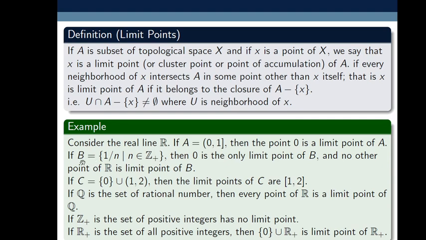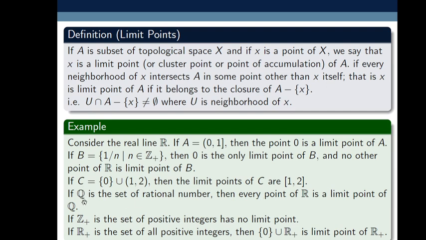Similarly here, B is equal to the set 1 by n, n belongs to Z plus. So its derived set is the singleton 0, but singleton 0 is not contained in B. That's why this set is also not closed. Here C is equal to singleton 0 union open interval 1, 2. The set of all limit points is the closed interval 1, 2, but this closed interval is not contained in C. That's why this C is not closed.